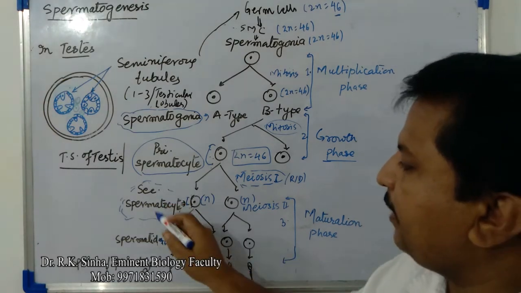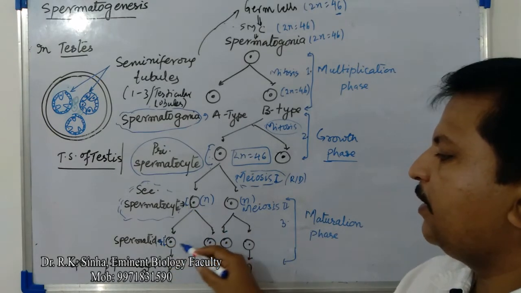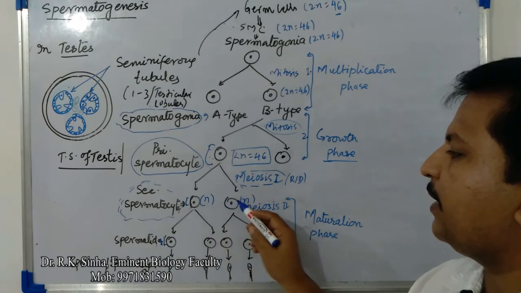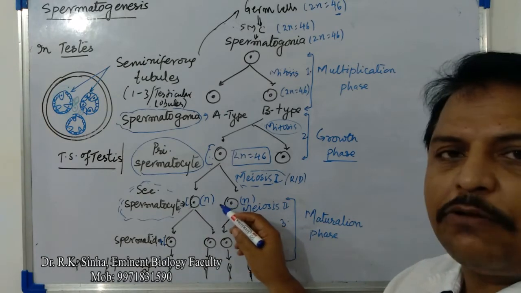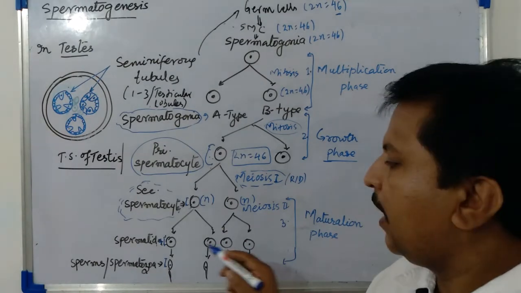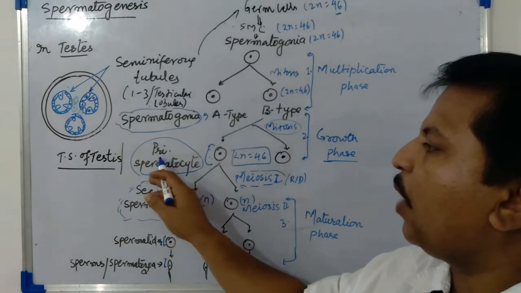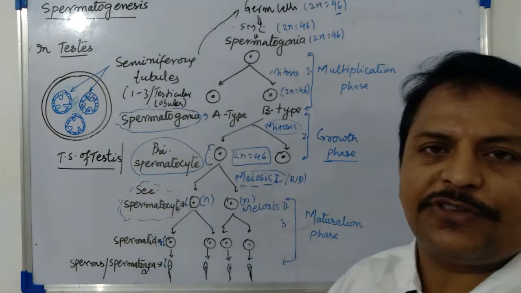First, each secondary spermatocyte will divide to form two spermatids. So, two secondary spermatocytes will divide to form four spermatids. So, four spermatids are formed from one primary spermatocyte.